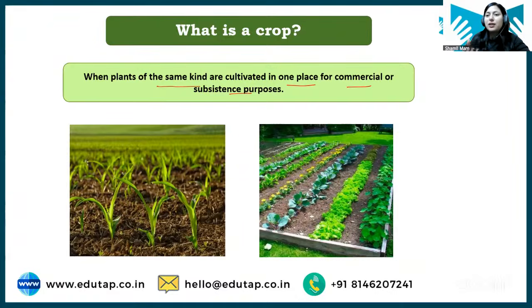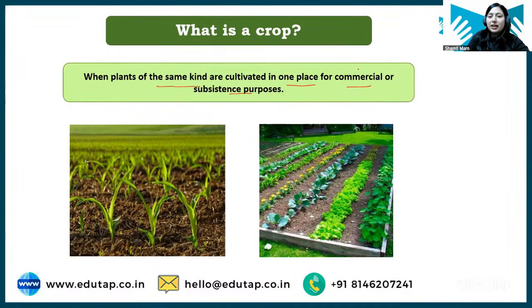You will dedicate some area for growing that vegetable, you will sow the same seed, and there will be a number of plants of the same kind. So when plants of the same kind are grown for commercial or subsistence purpose, that is known as a crop.